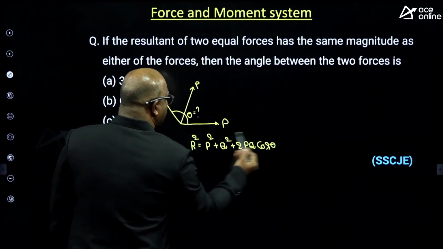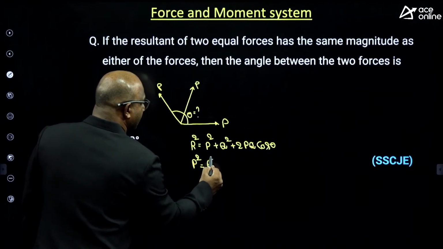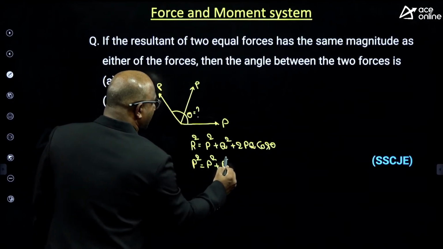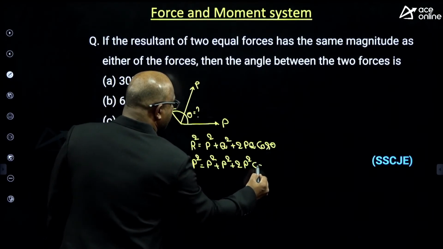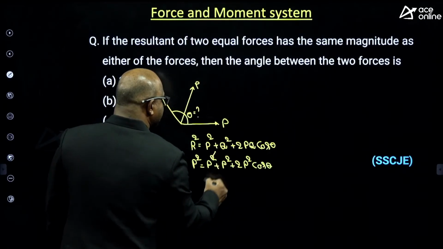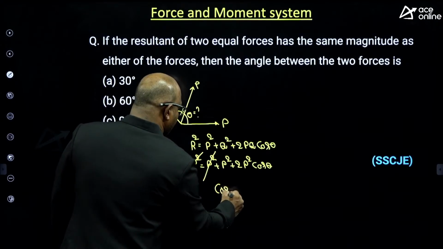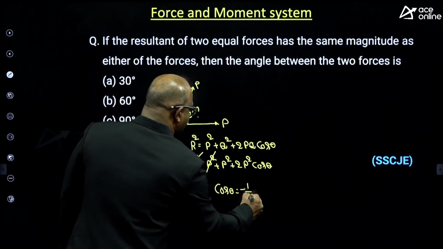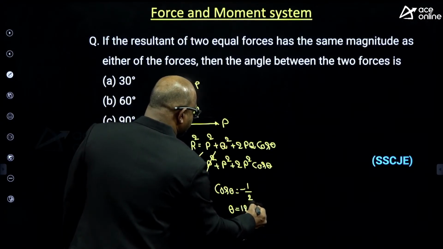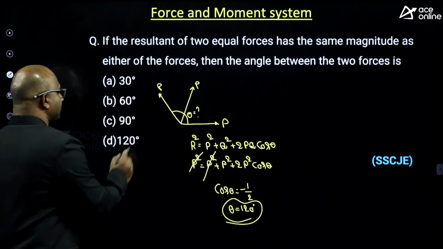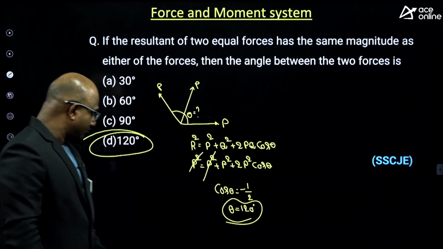Now observe carefully. R square here is P square itself. Here also P square, Q also P square, and 2PQ is again 2P square into cos theta. The P square terms cancel each other, guys. I'm going to get cos theta equal to minus 1 by 2, which means theta equals 120 degrees. Cos 120 equals minus 1 by 2. The answer is matching with option D, guys. I hope this is clear.